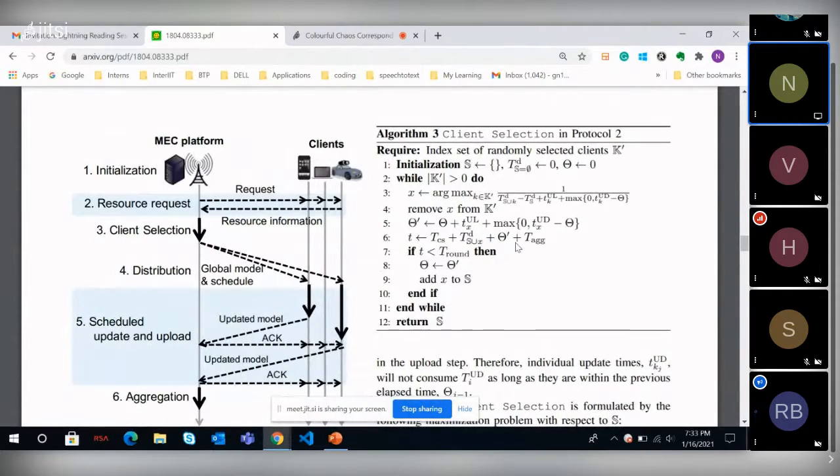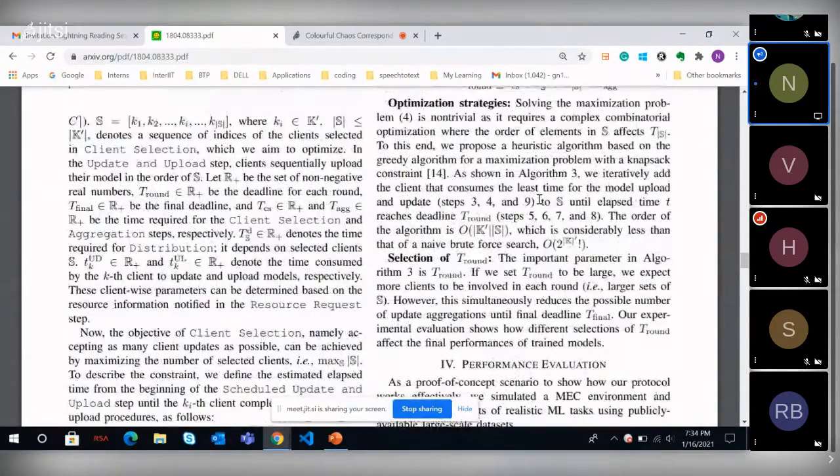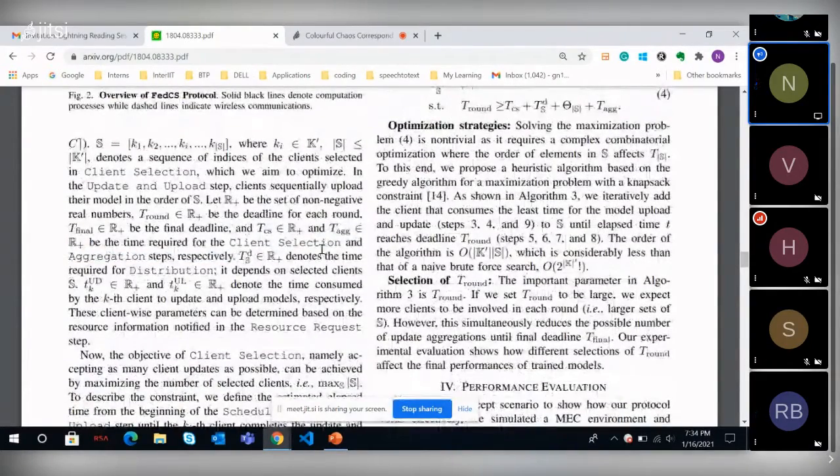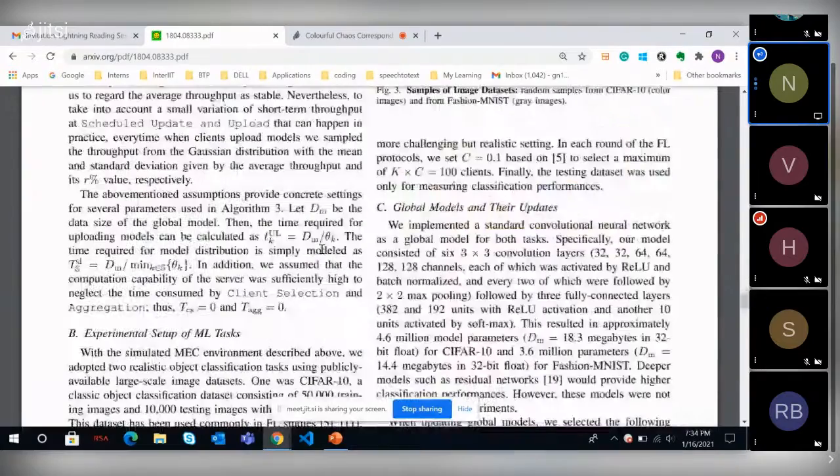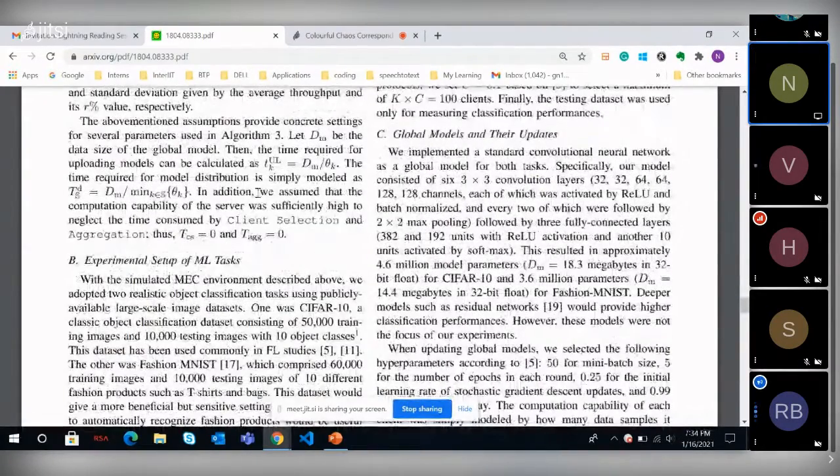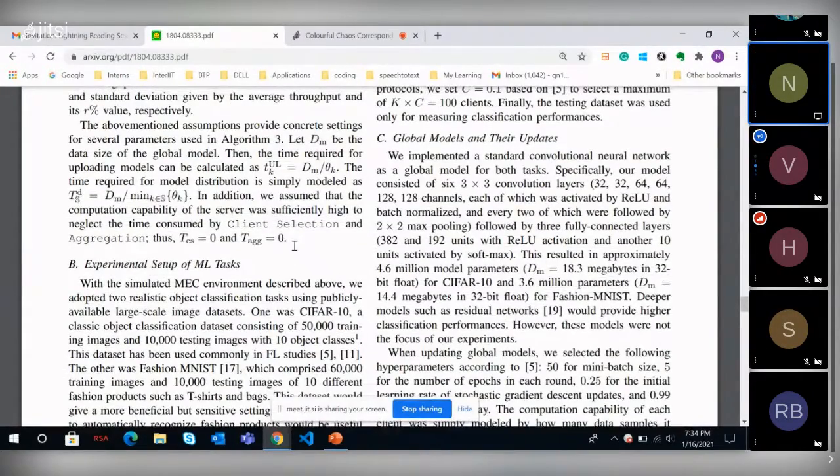Oh, I see. So while they are calculating this max, they are neglecting these. There were a lot mentioned, right? This TCS, T aggregated and all. Yes, for the whole process, they have neglected those. Have they explained anywhere? Assuming that the computation capability of the server was sufficiently high, they have neglected aggregation and client selection.